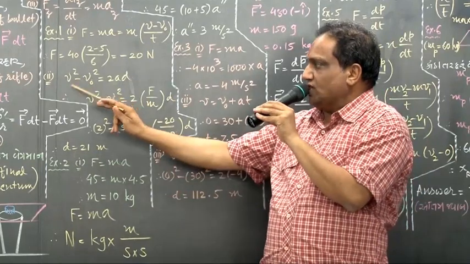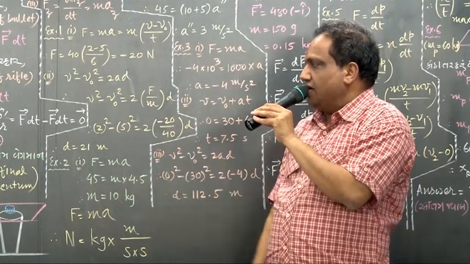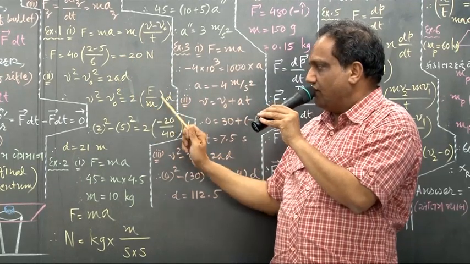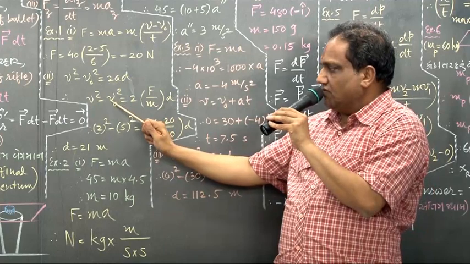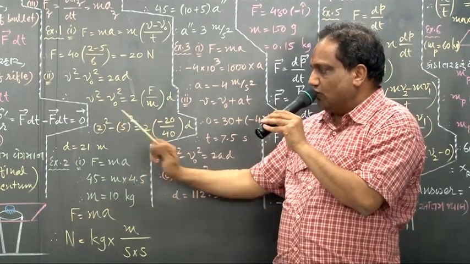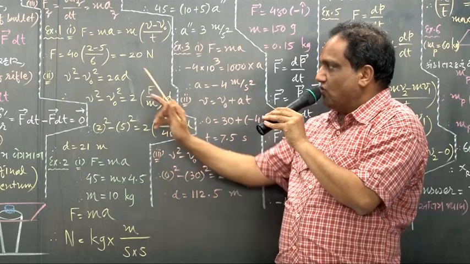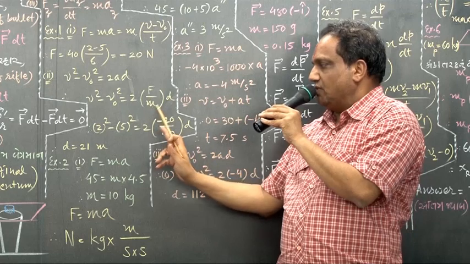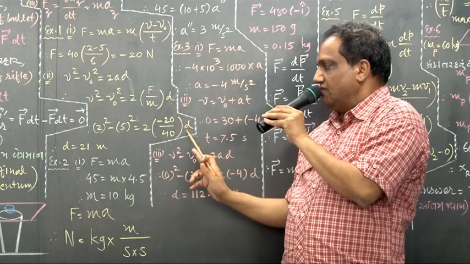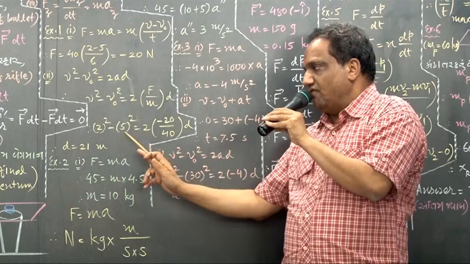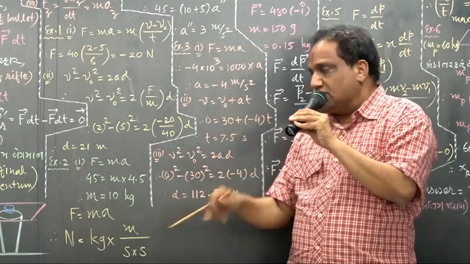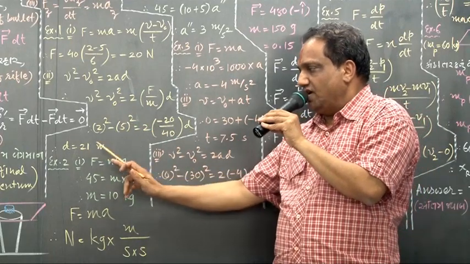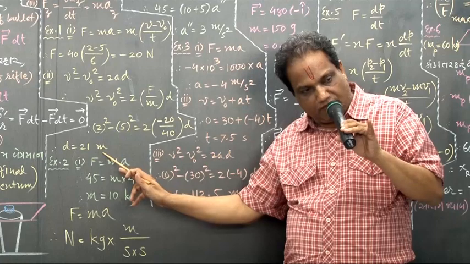Now look, v square minus v0 square equals 2ad. But what is a? From here, a is F upon m. Put the values. Initial velocity is 5 meter per second. Final velocity is 2 meter per second. What about force? You have found out, minus 20, upon m, mass of the body given as 40 kilogram. Distance covered by the time velocity reduces from 5 to 2, that is what they want. So let it be d only. Find out the value of d; it comes out to be 21 meter. Simple. Next.